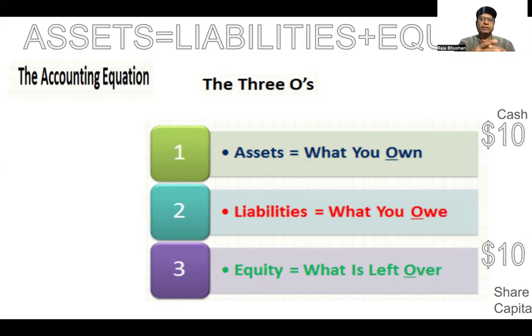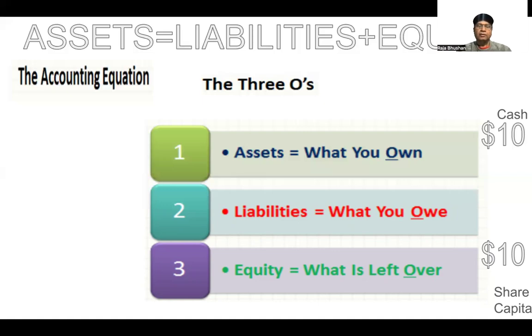So we cannot mix the income or the cash from the business with the cash that the owner has. So we separate the owner from the business. So the business entity as such is different from the owner. That's why you might wonder why equity is not an asset.